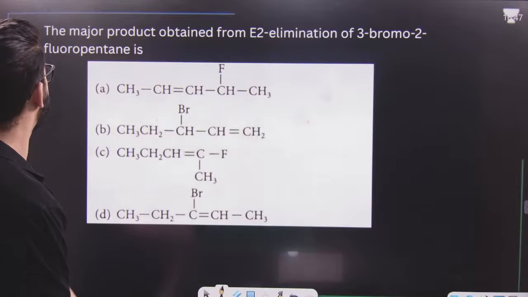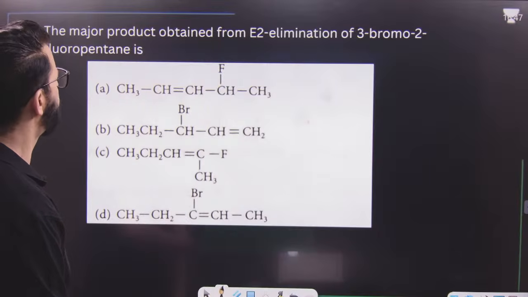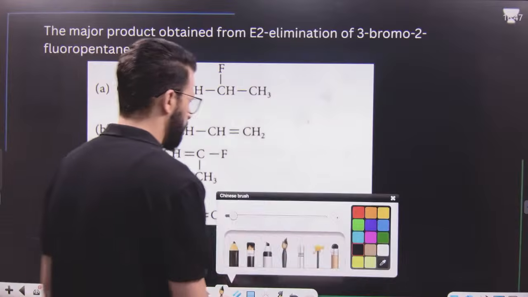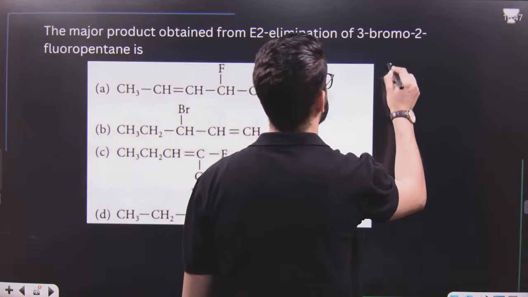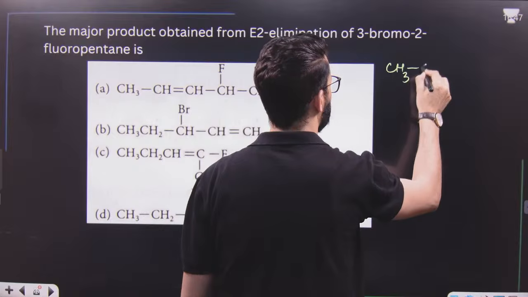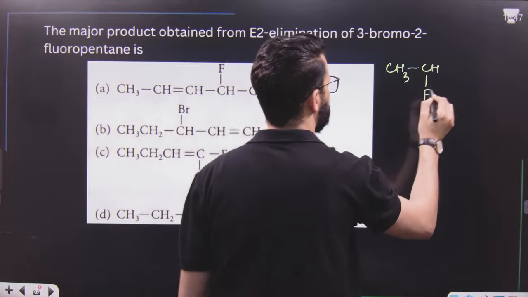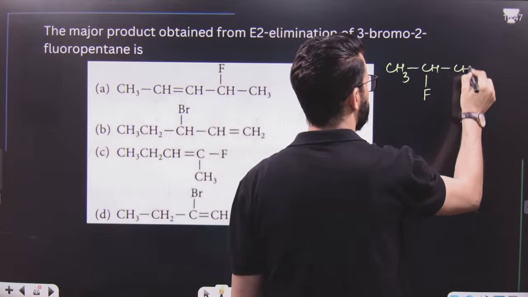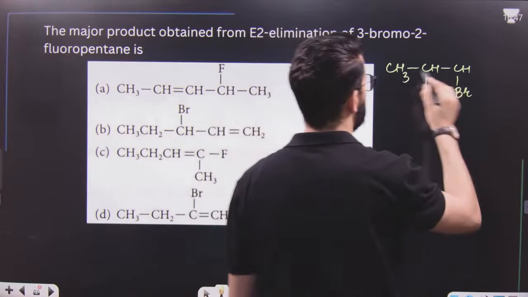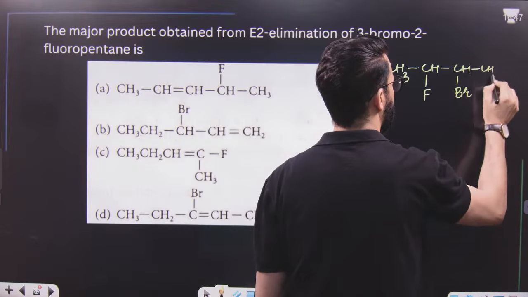Now, the major product obtained from E2 elimination of 3-bromo-2-fluoropentane. It is a question like this. 3-bromo-2-fluoropentane. 1, 2, 3, 4, and 5.